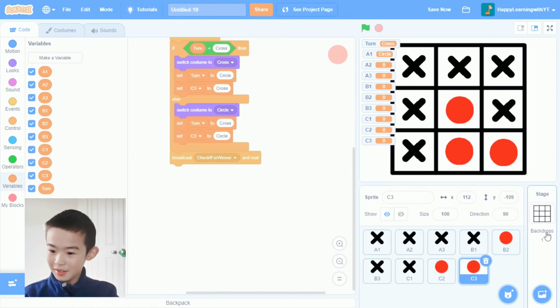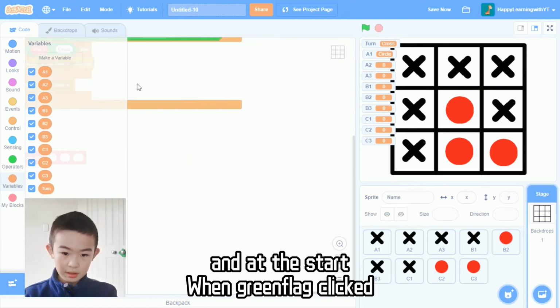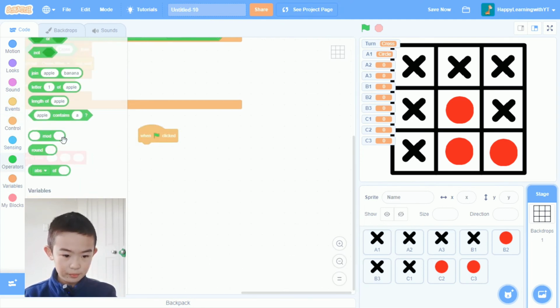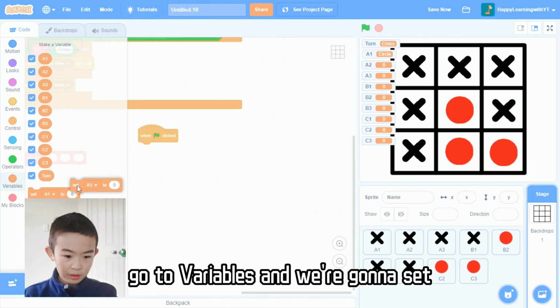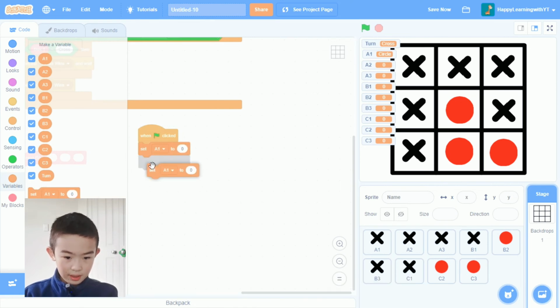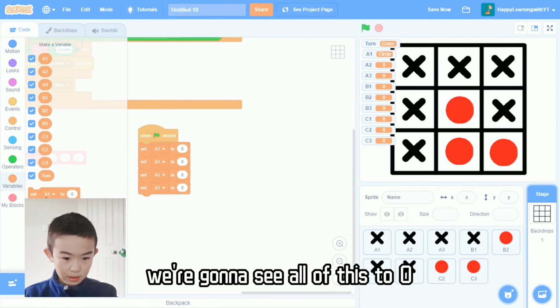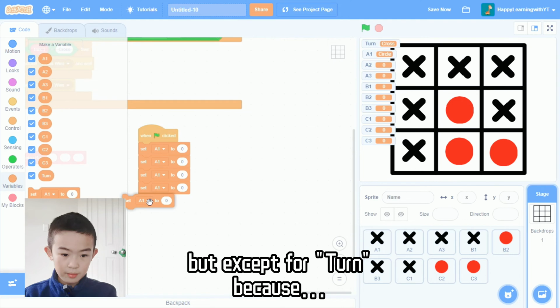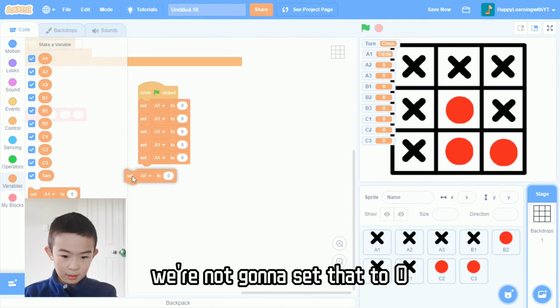Okay, whatever. So now we can go to the backdrops, and at the start with green flag. Where's my green flag clicked? Oh, I deleted it. So with green flag clicked, go to variables, and we're going to set all of this to 0, except for turn, because we're not going to set that to 0.